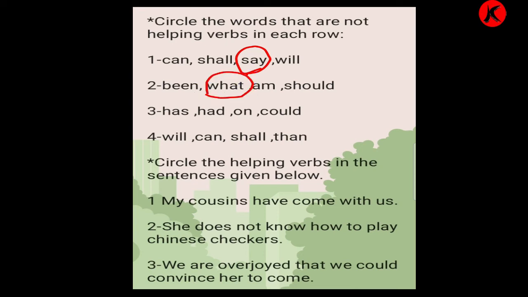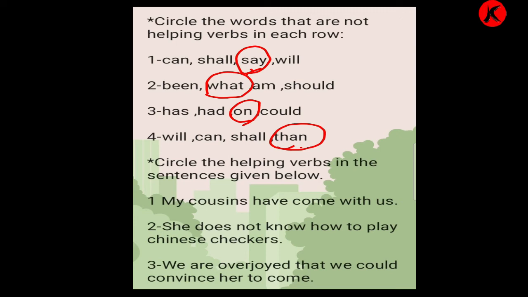What. Has, had, on, could. So on is not a helping verb. Will, can, shall, then. Then is not a helping verb. So which are not helping verbs? S-A-Y, say. W-H-A-T, what. O-N, on. T-H-A-N, then. These are not helping verbs.